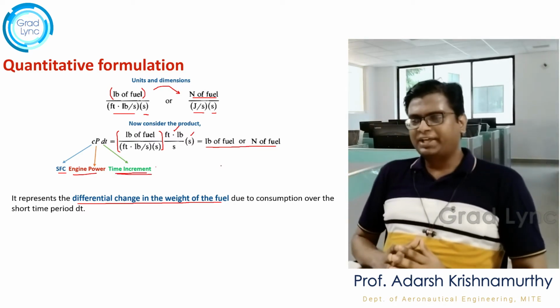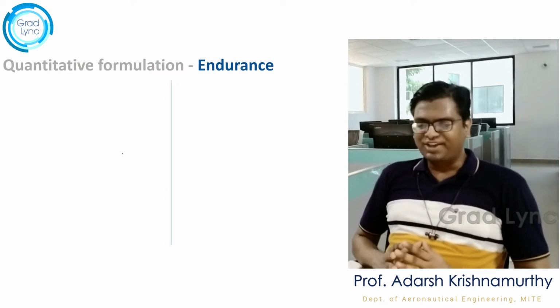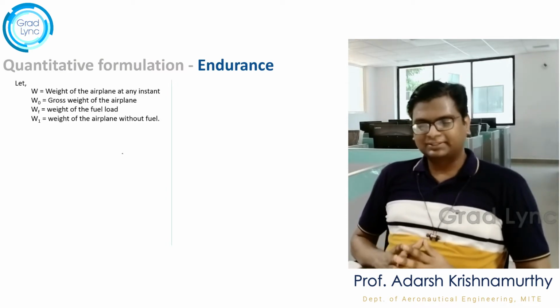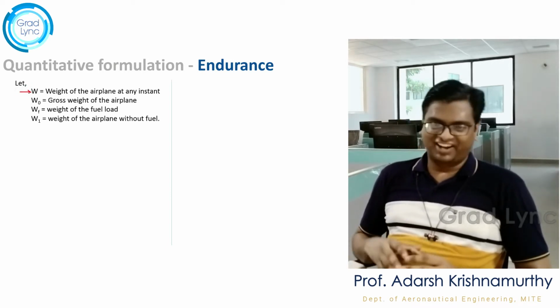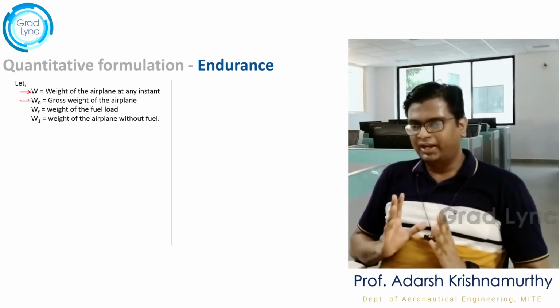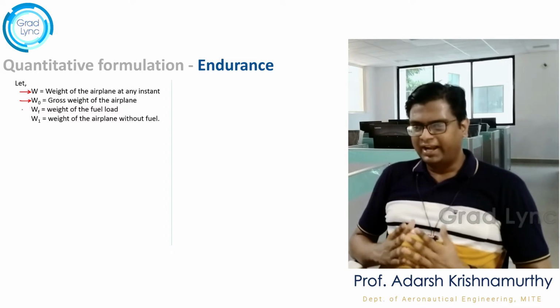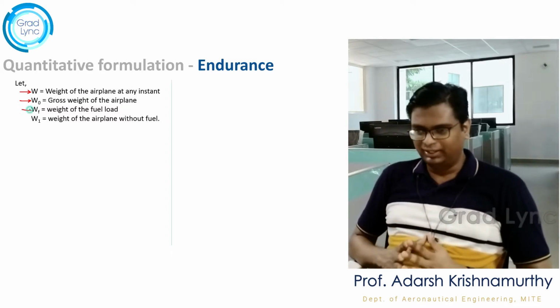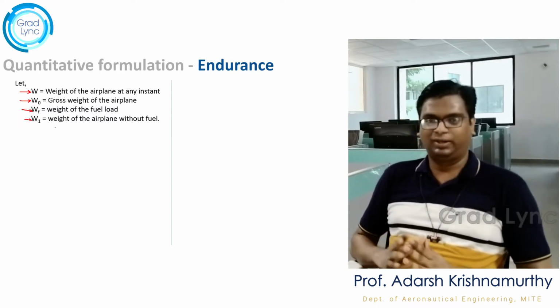Now let's try to derive an expression for endurance, right? For this, we need to define certain parameters. Let's say W is the instantaneous weight of the aircraft at any point during its flight, W naught is the gross weight of the airplane, WF is the weight of the fuel, and W1 is the weight of the aircraft without the fuel, right?